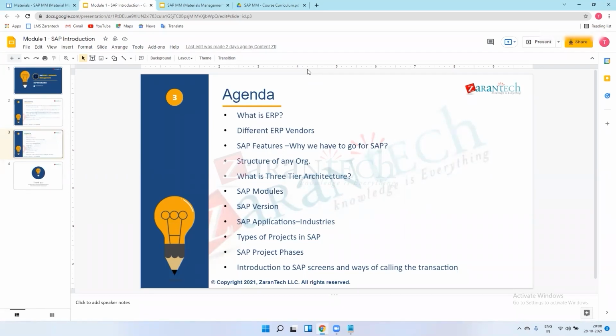As an SAP MM functional consultant, we work on the phases. That is called the implementation project phases. Once we get the project, we go for project preparation. We first learn about the industry, what Google does, what their requirements are, and what they want to be implemented in SAP.